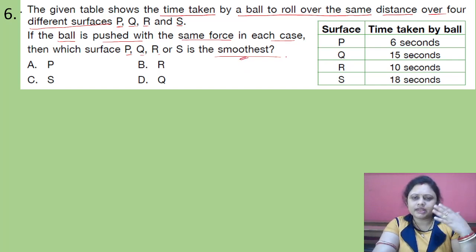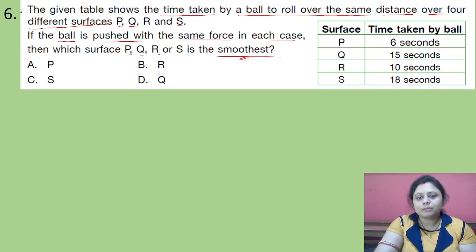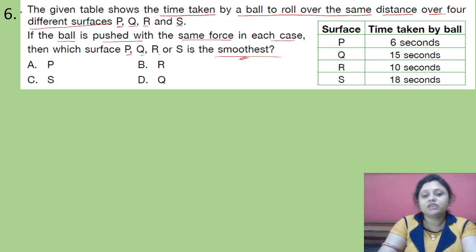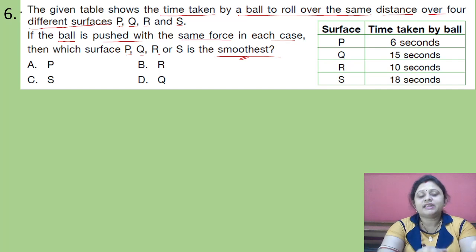If any surface is smooth, then what will happen? It won't offer any resistance. The ball will easily roll on that surface, so it will take the least time to move over that area. Got it?